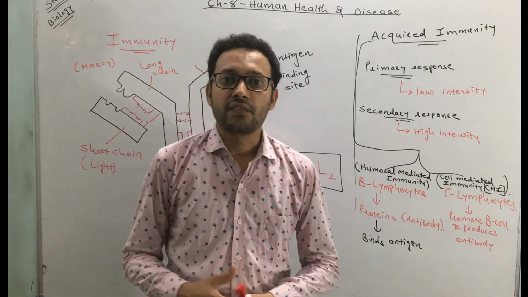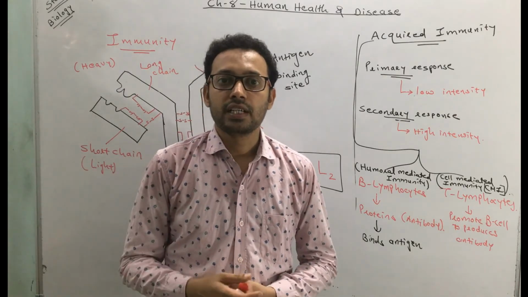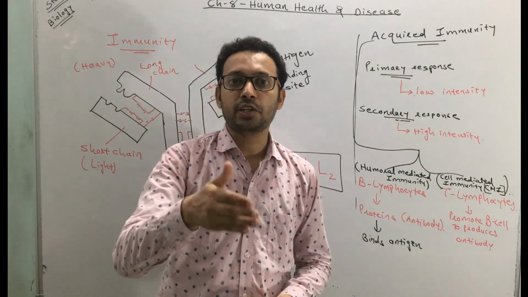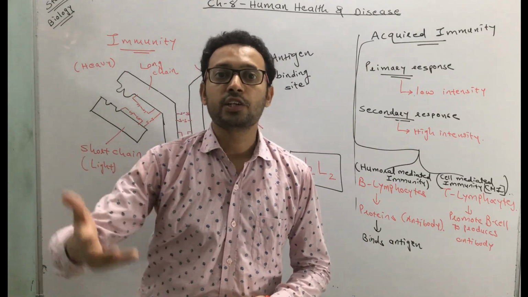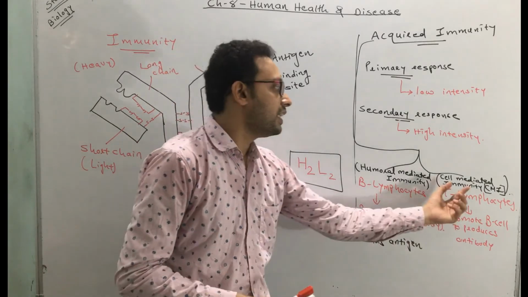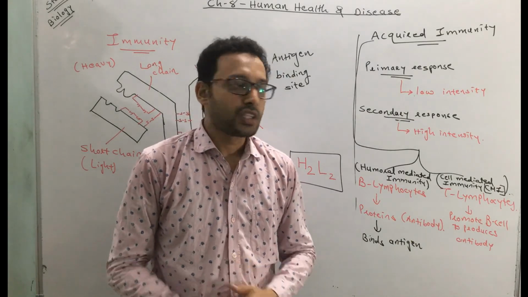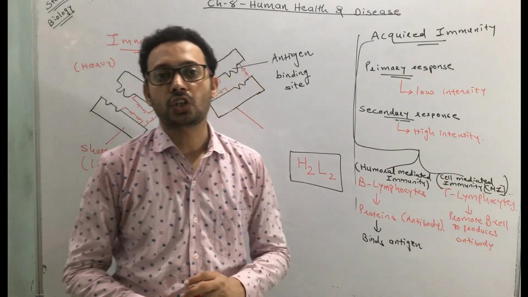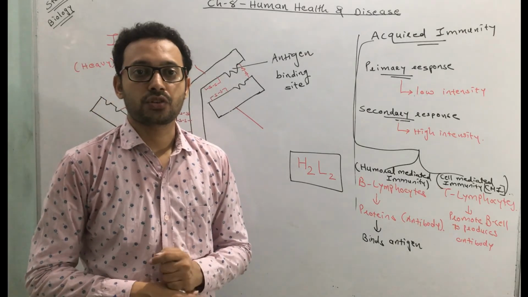Even when we are donating blood, your blood cannot be donated to anyone. If you have A blood group, it can only be given to A and AB, not to B, because it's an incompatibility issue. It's due to cell-mediated immunity. So here cell-mediated immunity also has a role in organ transplant reactions.